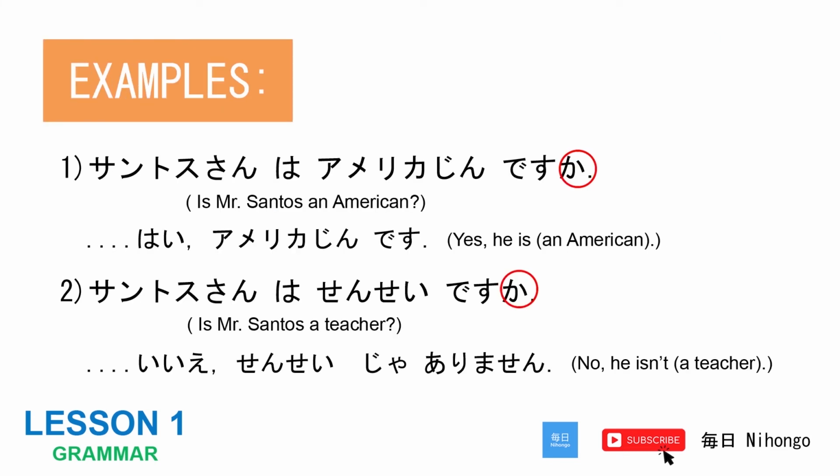Examples. 1. サントスさんはアメリカ人ですか。 Is Mr. Santos an American? はい、アメリカ人です。 Yes, he is an American. 2. サントスさんは先生ですか。 Is Mr. Santos a teacher? いいえ、先生じゃありません。 No, he is not a teacher.